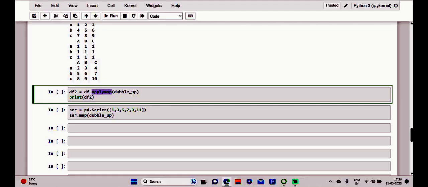So this will result in a data frame or a series with the same number of elements as the original one. Okay, and of course if we apply a function that does aggregation, it is not able to do this. We will not get any variation in the values inside the data frame, or even an error message. So kindly have a note of it.